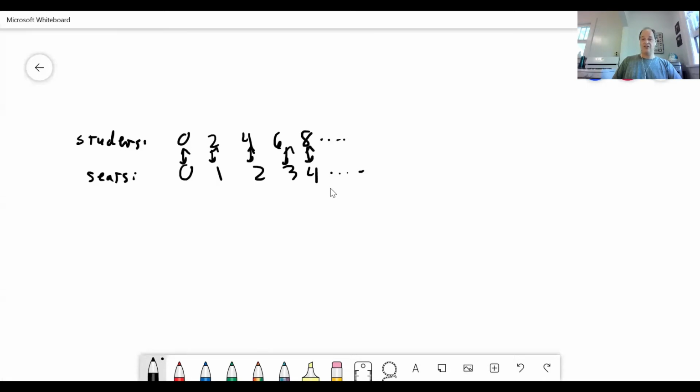And every seat, if you take a look, this continues on off to the side. Every seat is going to eventually be filled, which means there's no students left over, which means there are the exact same number of students as seats, which means there are just as many even numbers as there are all numbers. So what we have here is that a proper part can have the same cardinality, the same size, the same how many as its whole.